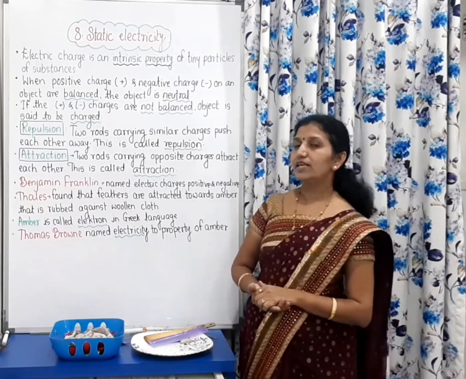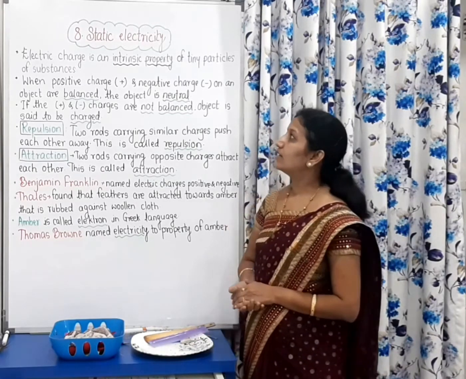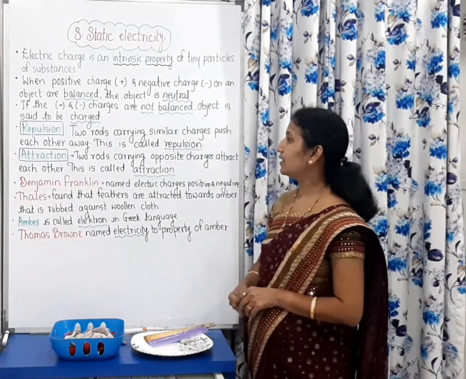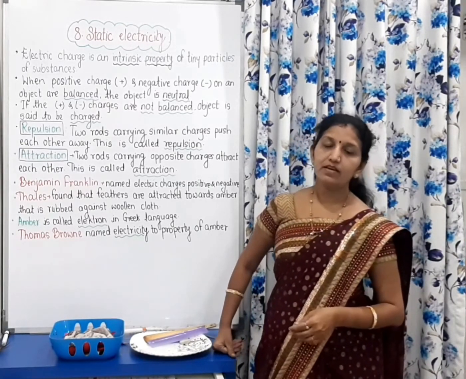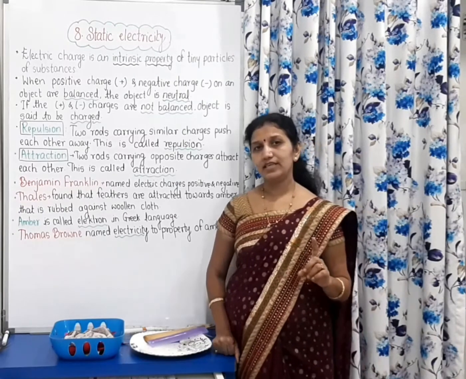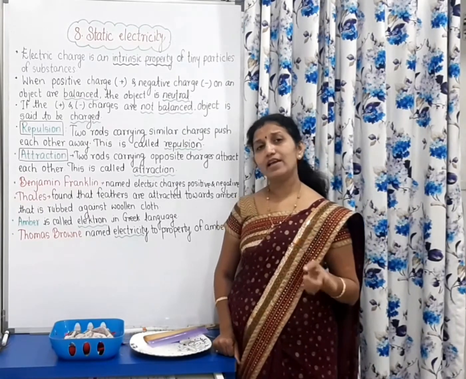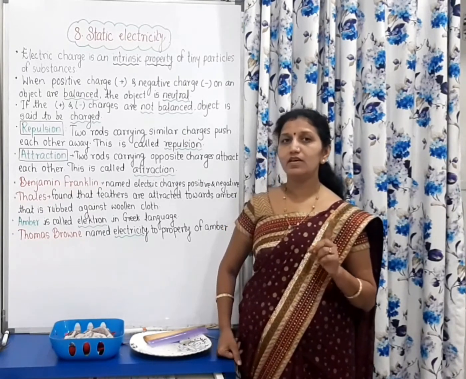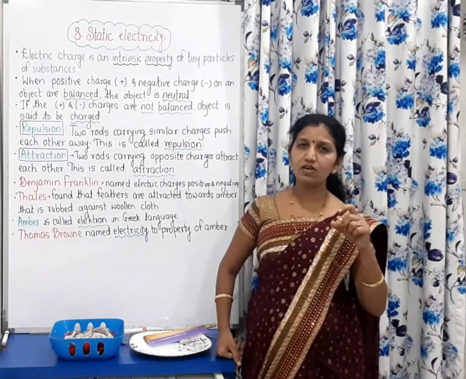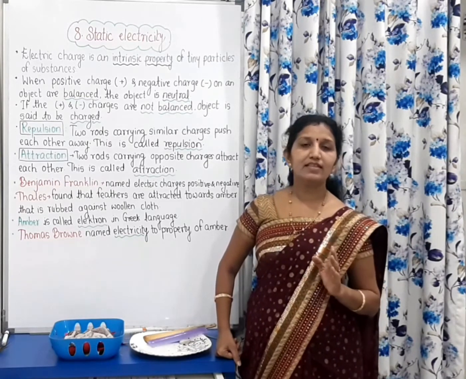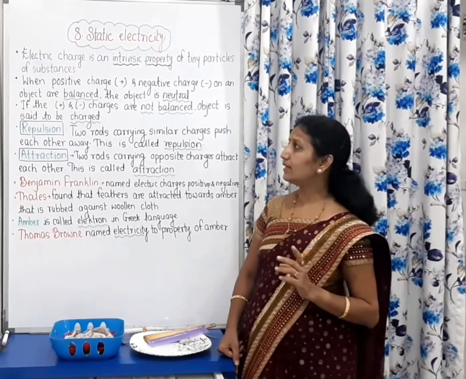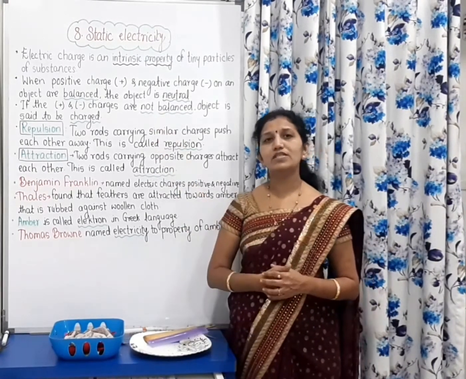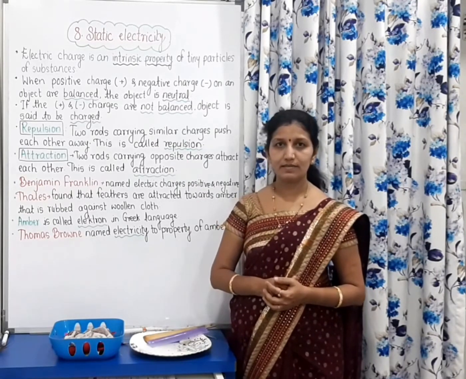Then, what is electricity? Here, electric charge is an intrinsic property of tiny particles of substances. Remember, every object is made up of substance, and every substance is made up of tiny, very small particles, and these particles are made up of atoms. In atoms, there are positive as well as negative charges.